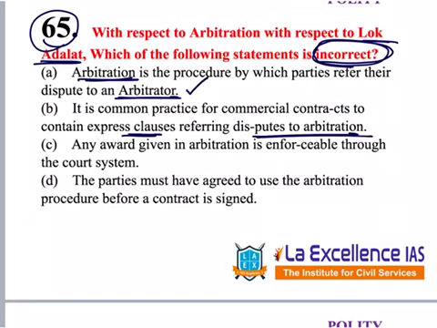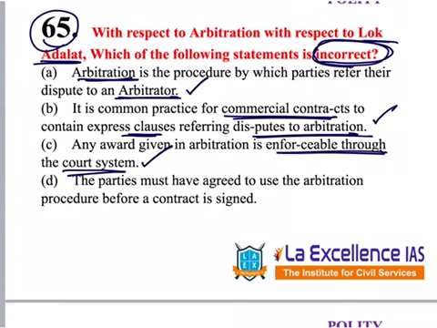Because if we go for criminal justice system, normal courts, it takes a lot of time. So commercial contracts, they have arbitration. This also looks correct. Go to C. Any award given in arbitration is enforceable. Enforceable means is applied through every court system. So, if it is not enforceable, why do we have Lok Adalats? Why their authority will stand? So, this should be correct.